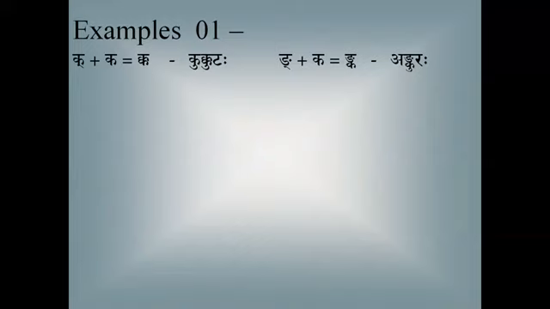You can read now the words with the conjunct consonant. Please read. You can read the words alone. Kukkuta. Kukkutaha. You can spot the conjunct consonant. Kakara plus ka is there. Here kakara plus u is there. Now kakara plus ku. Kukkutaha. That is how you read. Then next word.